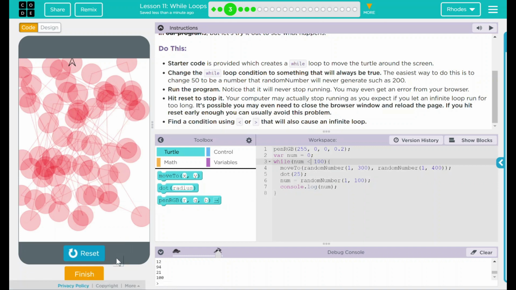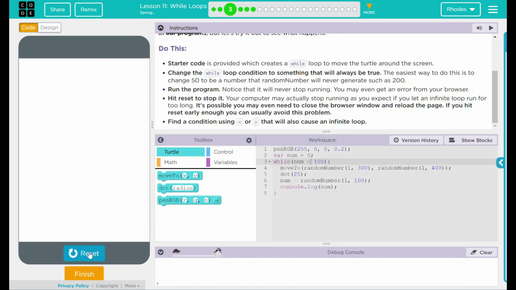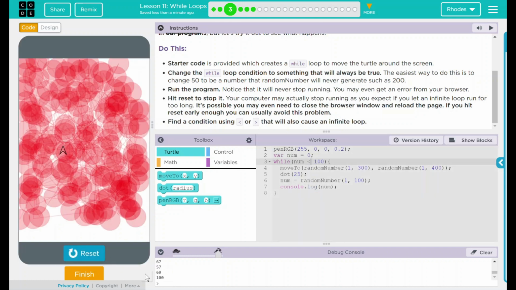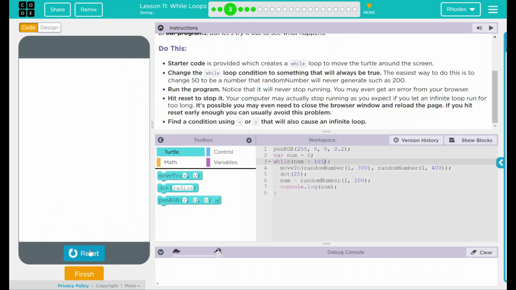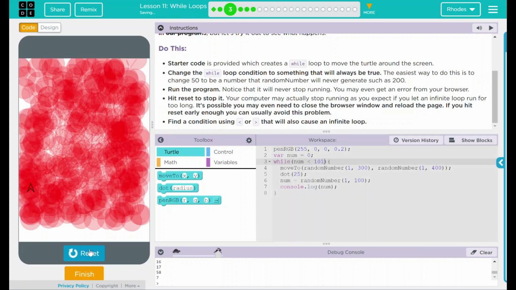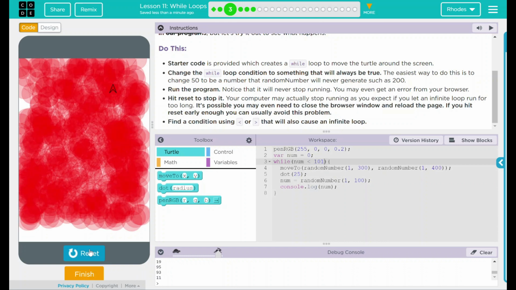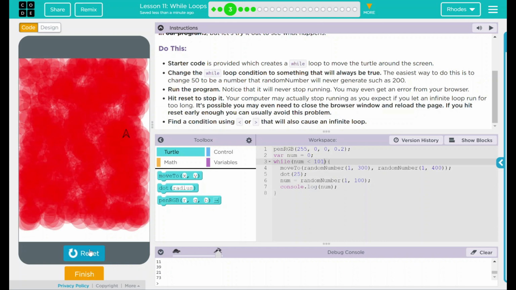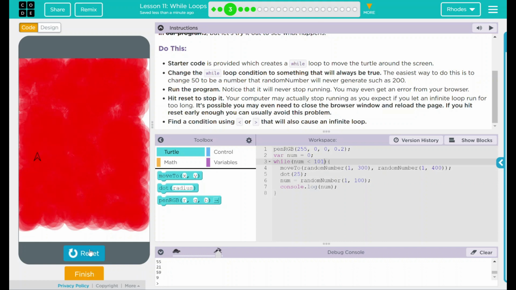Ooh, looks like we actually got 100 at the end there. Let's try this again. Reset, run. And as you can see, we are still getting a number. So if we just go up here to 101 now, reset, run, as you can see, it'll keep running infinitely because it'll never hit that number. What luck that we hit the number 100 twice, though, and so early in the program. Woo, that's some good luck for us.